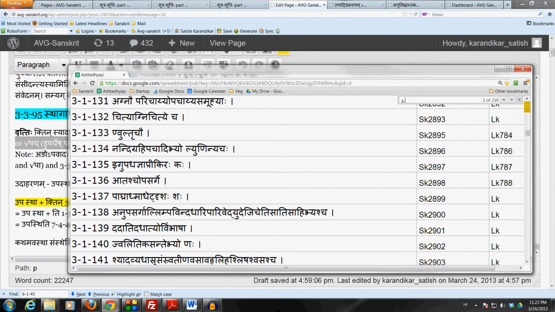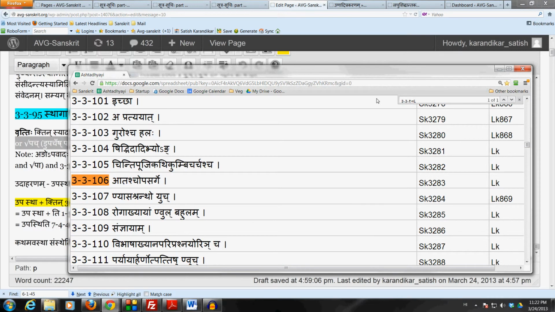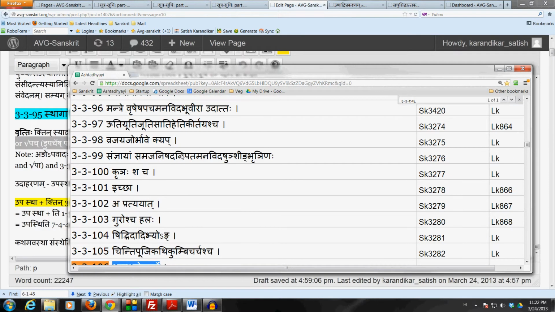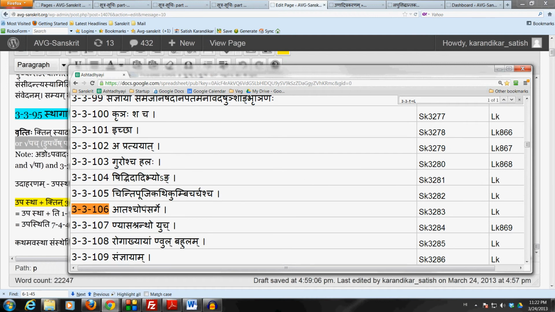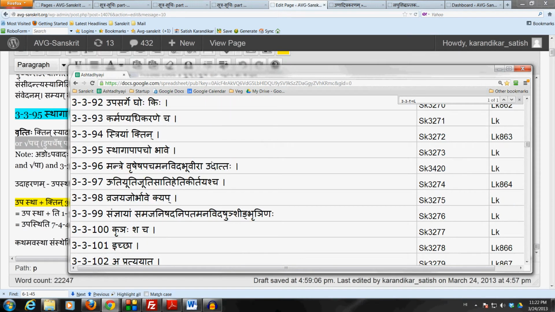This one prescribes the affix Ang following a verbal root ending in a Akaraha when the verbal root is with a Upasargaha. But this is used to form feminine nouns in the sense of either Bhave or Akarti Chakarake Sanyaya. So in the case of the verbal roots Stha, Gai and Pa, the affix Ang prescribed by Atashchopasarge is an exception to the affix Ktin. It's apavadaha to the affix Ktin.